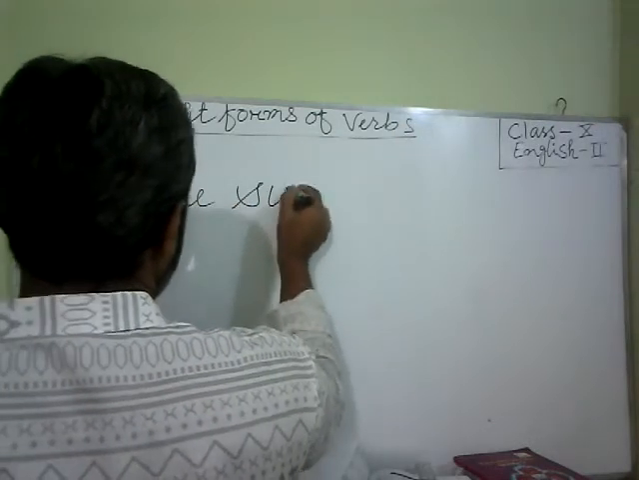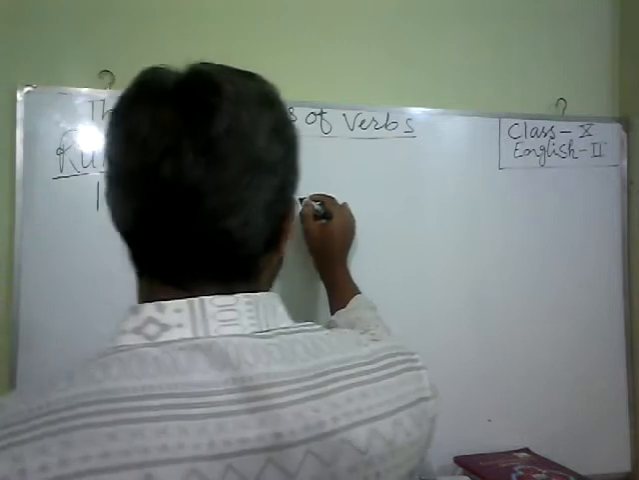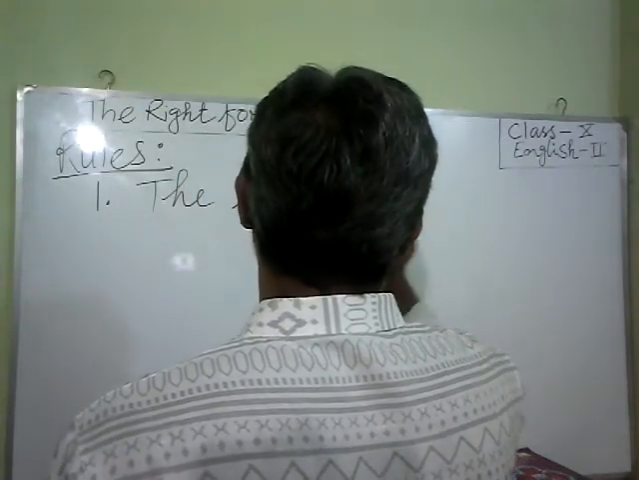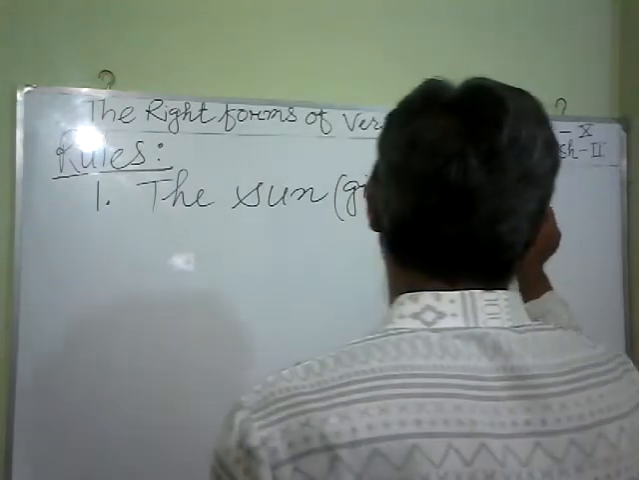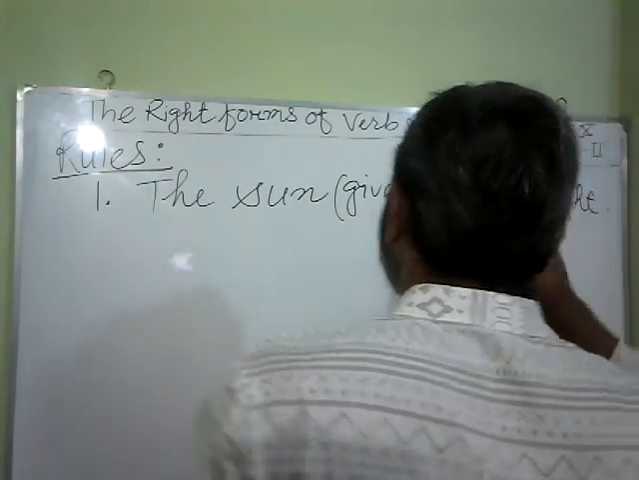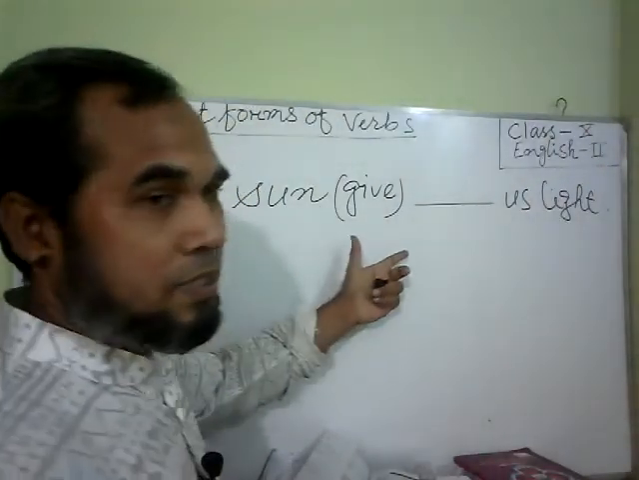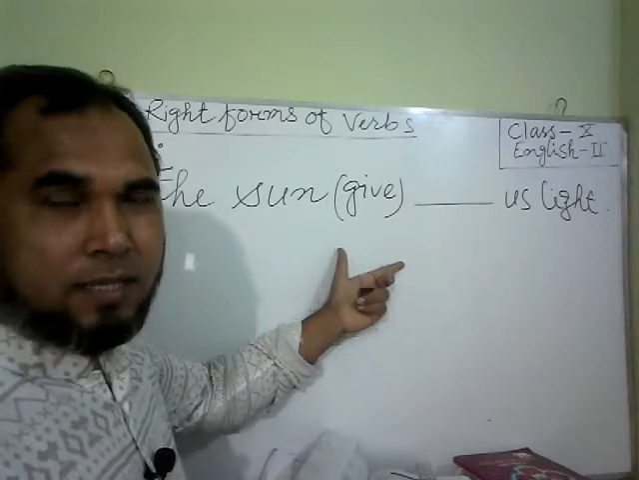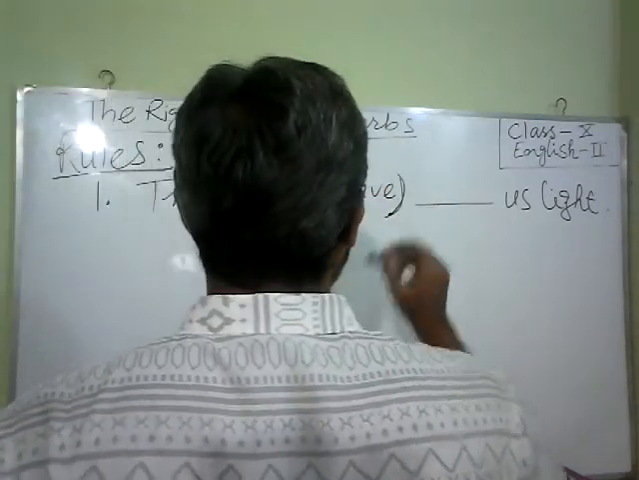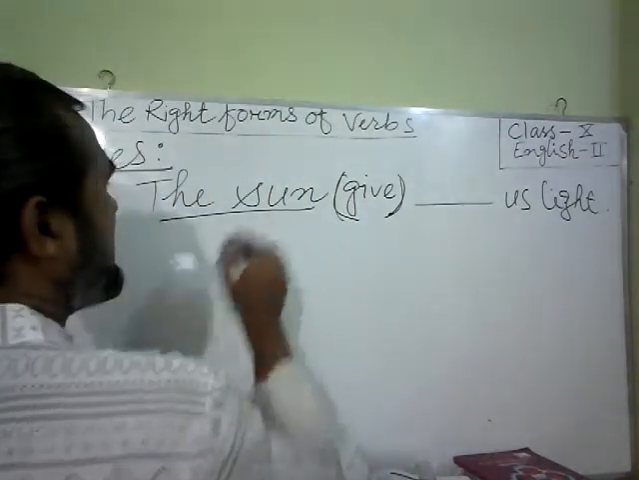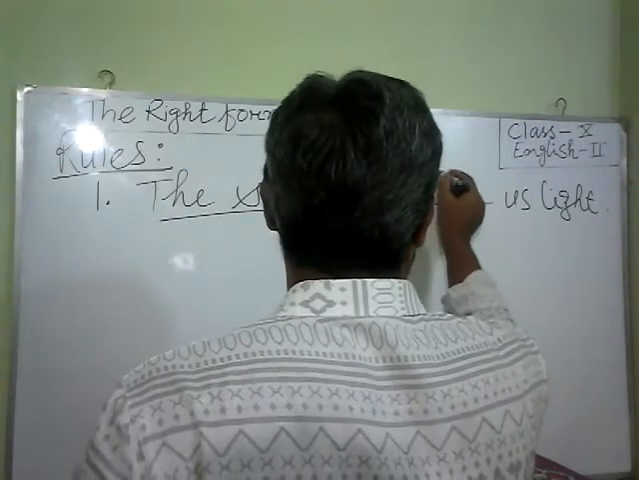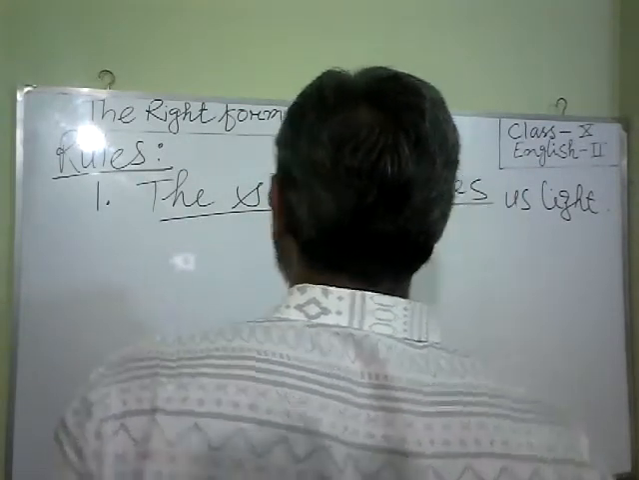The sun, suppose, give us light. The sentence is in present indefinite tense. We have a verb here. So in present indefinite tense, the subject is third person and singular number, then you have to add s or es with this verb.